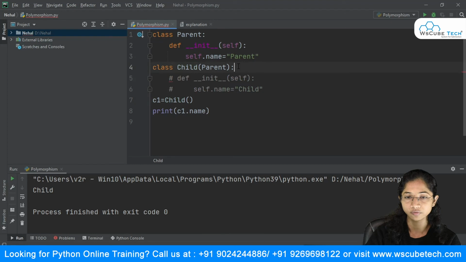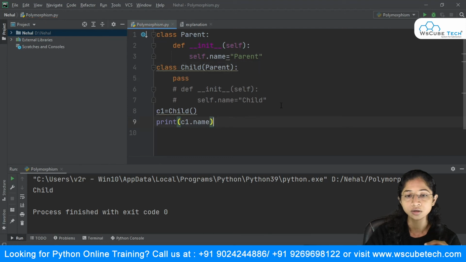And we know we can use pass over here if we are not declaring anything inside our class, so we can simply make use of this keyword. Suppose I'm creating the object of my child class and now I'm calling c1.name. What will it print? Let's check it out. You can see it is printing parent.